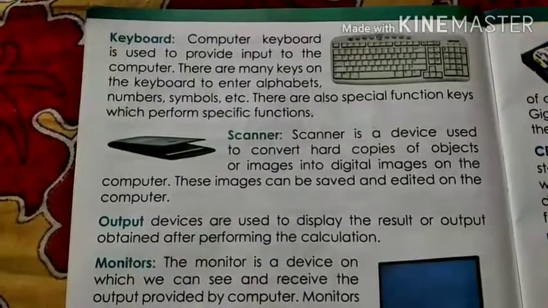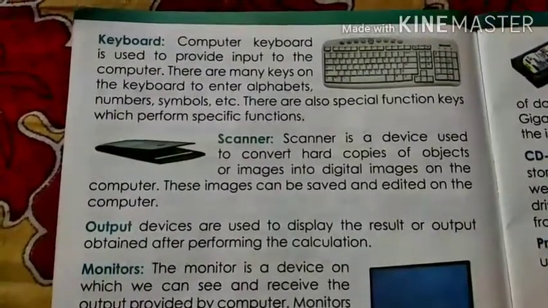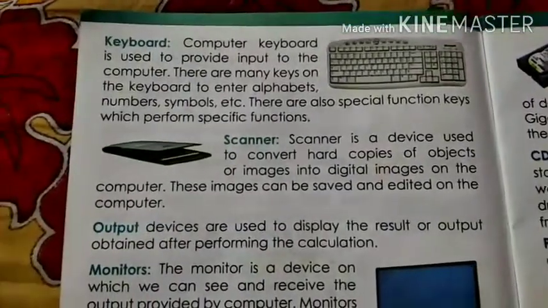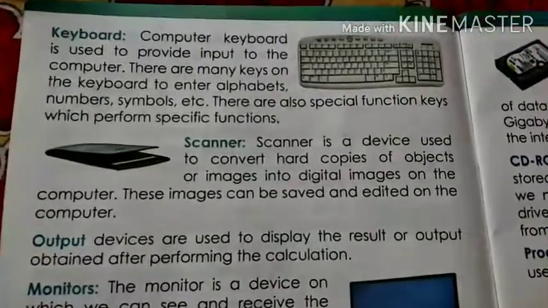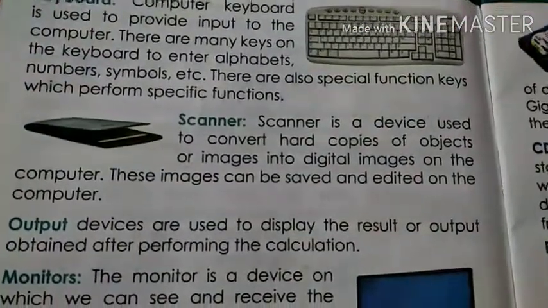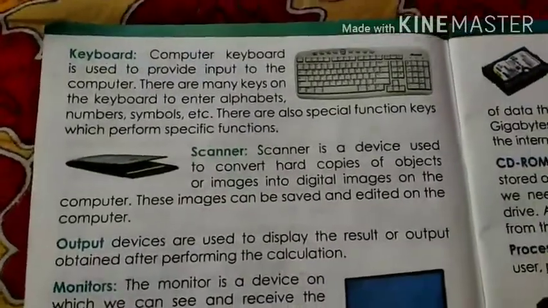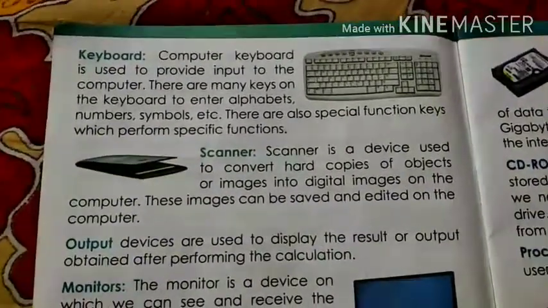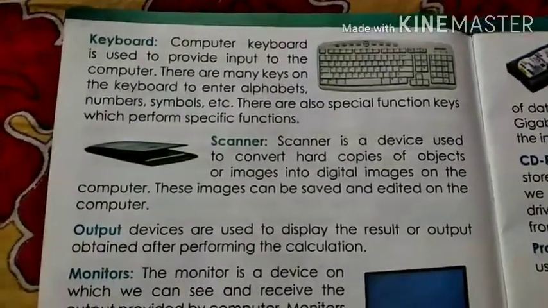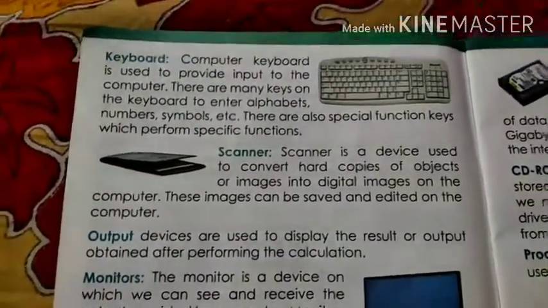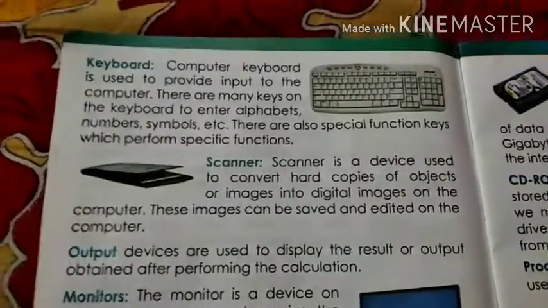So this image can be saved and edited on the computer. Whatever image you have scanned, it takes an exact copy of your document, so you can save this image, or you can edit this image on the computer. So these are the input devices which help us to give instructions to the computer. First thing was mouse, then keyboard and scanner. So these all are the input devices.